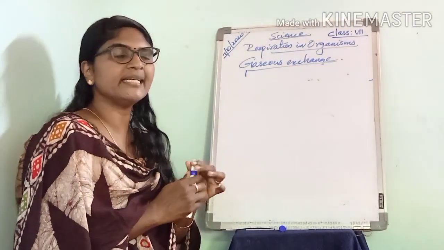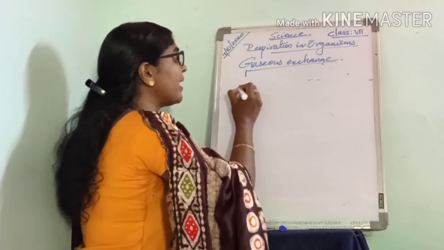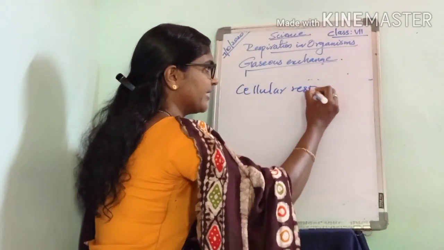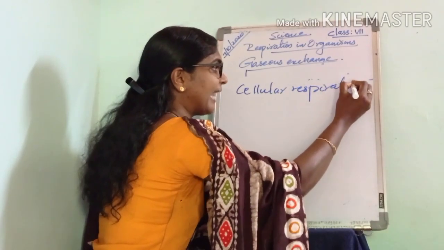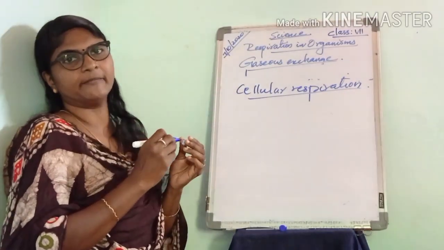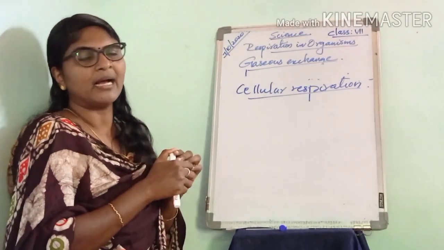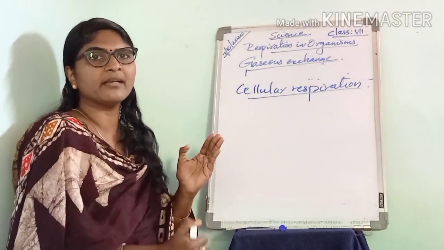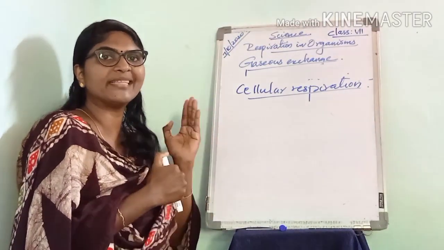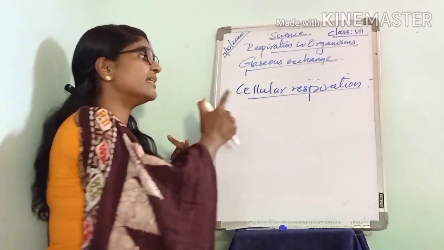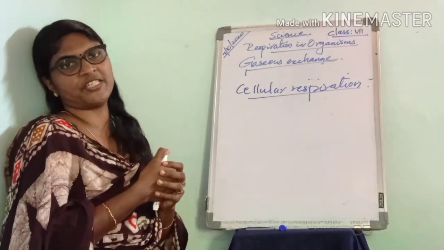They obtain energy through the process of what? Cellular respiration. Living organisms obtain energy through the process of cellular respiration. In last classes we learned that the respiratory process involves breathing, gaseous exchange and cellular respiration.